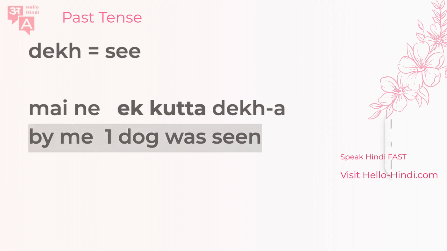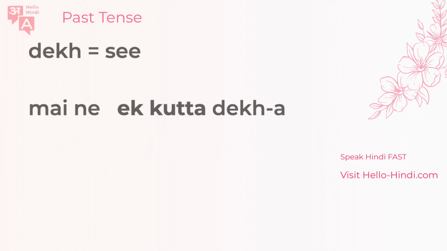Of course, this is the passive voice, but this is the structure: maine dekha, and you put the object here, kutta. Now, here's the most important thing. This actually depends on the gender and the number of kutta. So that's the most important part. Maine ek kutta dekha means I saw a dog. So let's try: ek kutta becomes do kutte. That means two dogs.